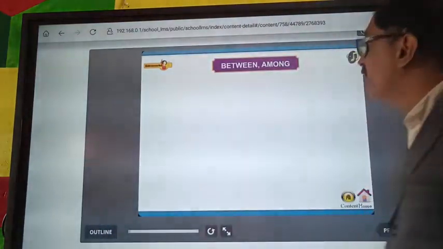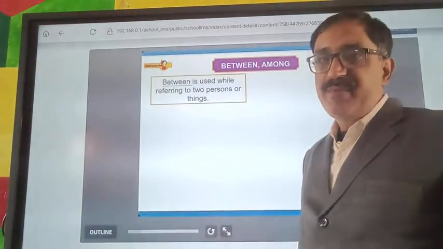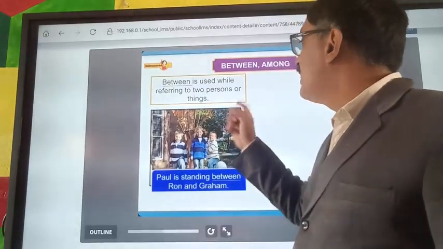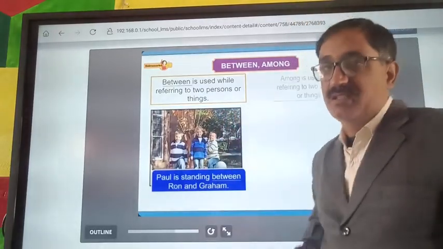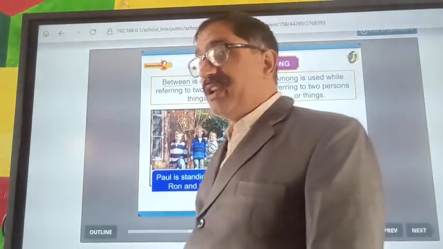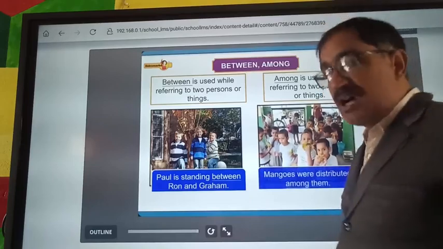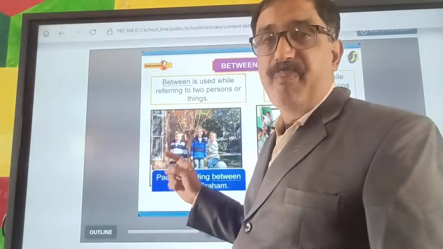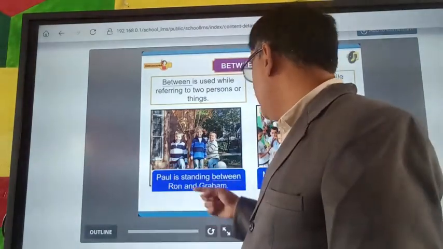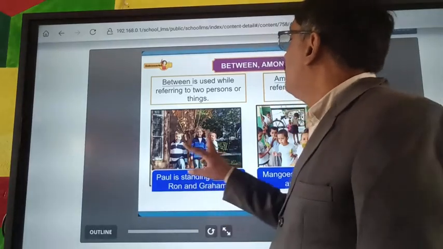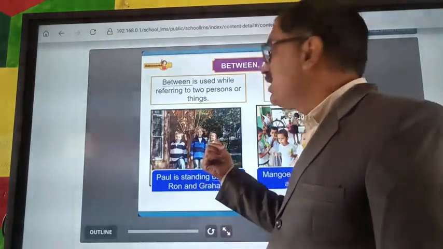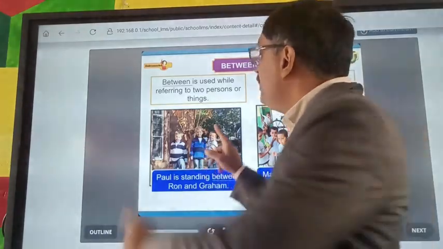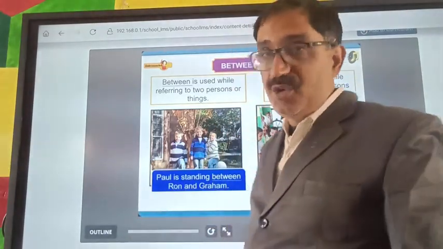Next is between and among: where between is used and where among is used. Between is used while referring to two persons or things. Paul is standing between Ron and Graham. There are two children, and this boy is standing between these two students, so between is used there.